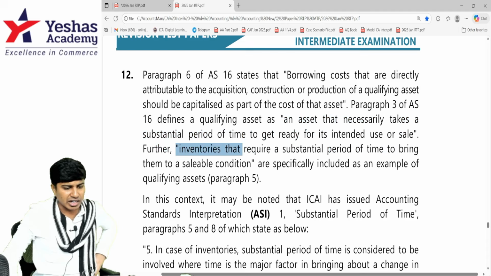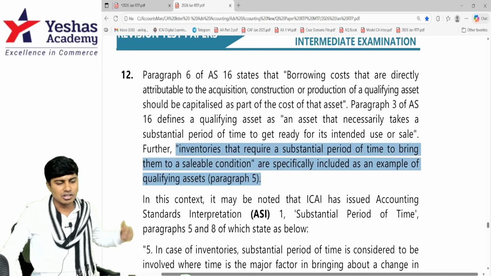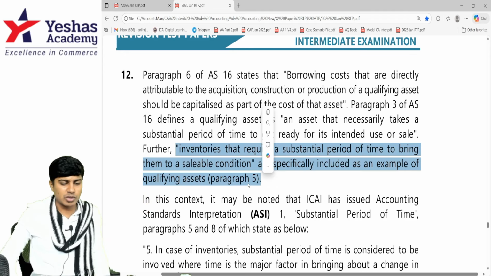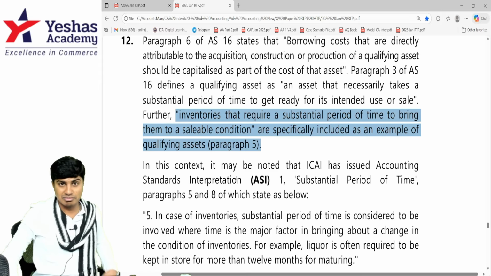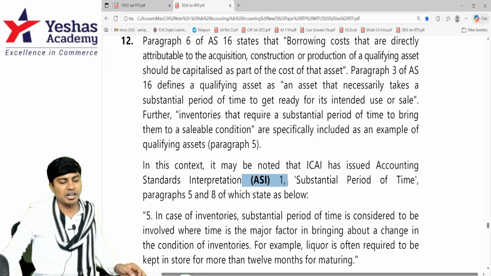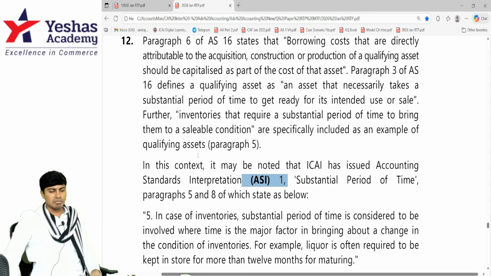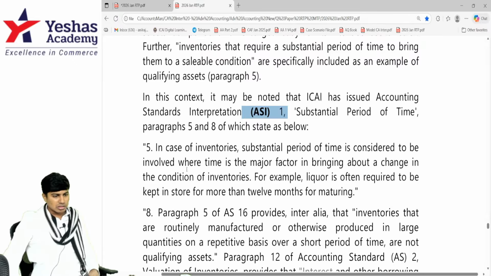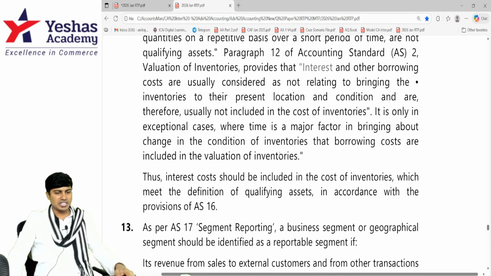Further, inventories that require a substantial period of time to bring them to a saleable condition are specifically included as an example under qualifying asset. So we can take it. Qualifying asset means an asset that takes a substantial period of time. This period is not mentioned in Accounting Standard 16, but Accounting Standard Interpretation 1 states that the period of time refers to a period of 12 months. See, 12 months. More than 12 months. By this, we successfully complete the Accounting Standard 16 question.